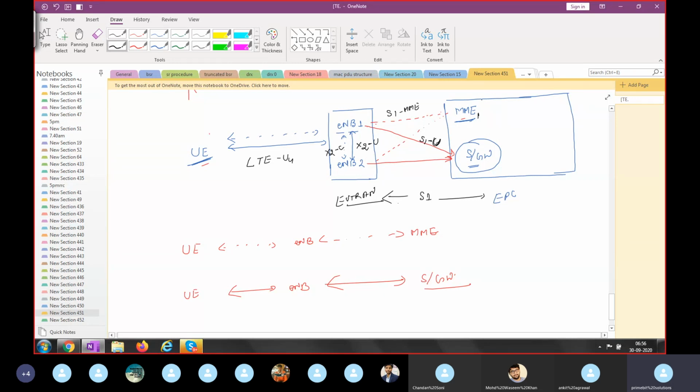So it might be possible that a user can move from one MME to another MME, and this interface is called the S10. It's only for signaling. The MME to serving gateway interface is S11. Then the serving gateway will act as a router which will forward your user traffic information to the PDN gateway.